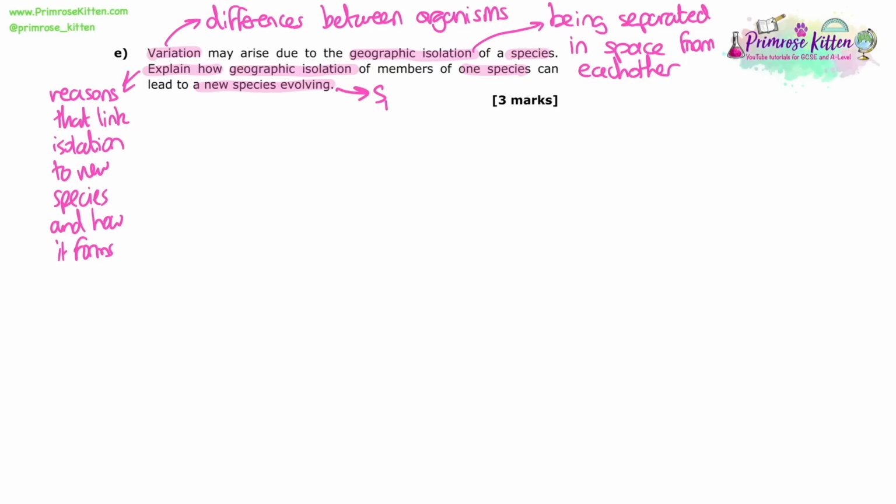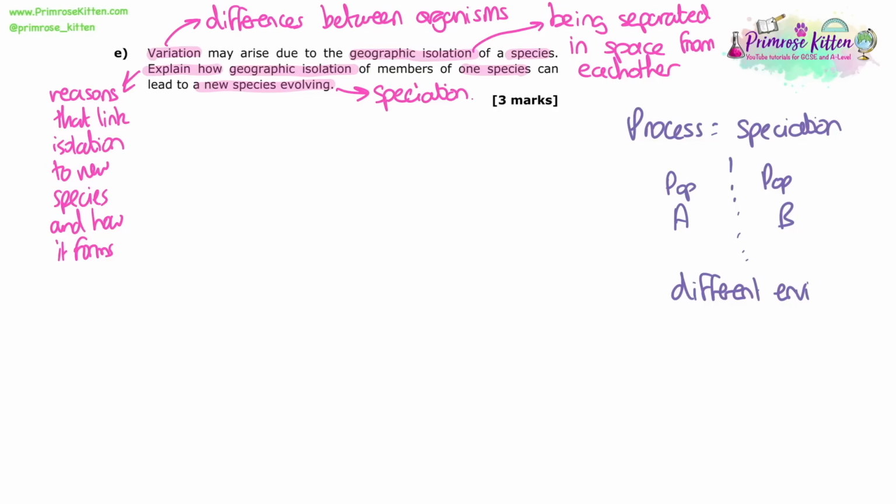And then it's asking us to explain how it happens. So reasons that link this idea of geographic isolation to a new species, and how that process actually comes about forming it. Hopefully a new species evolving is something that we know, and we know this as speciation. So the process is speciation, and there are two populations of a species, A and B. They're one species, but they got separated geographically for some reason.